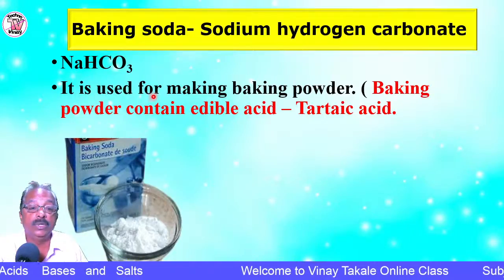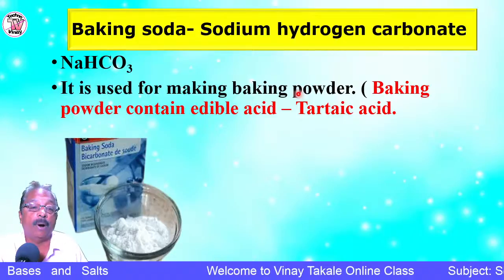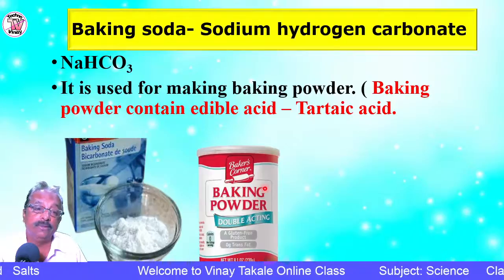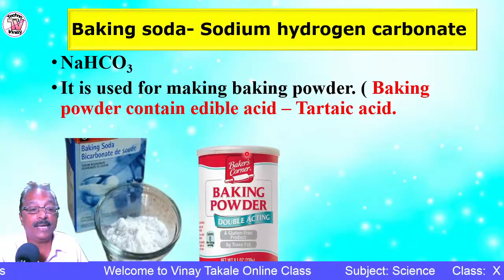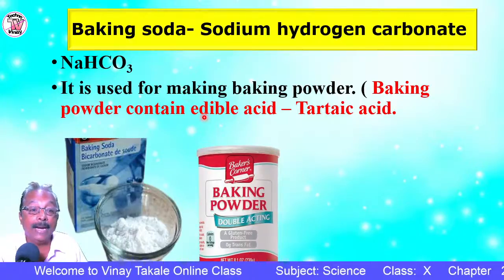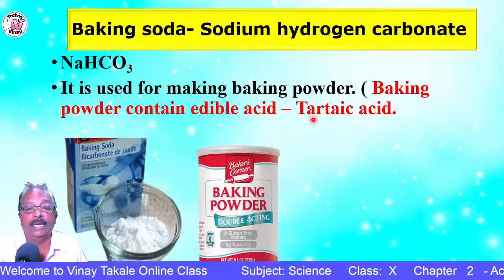Baking soda is used for making baking powder. Okay, here is baking powder. Especially it is used in bakeries, to make cake and all. Now this baking powder normally contains an edible acid which is known as tartaric acid.